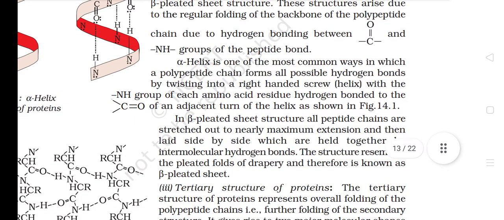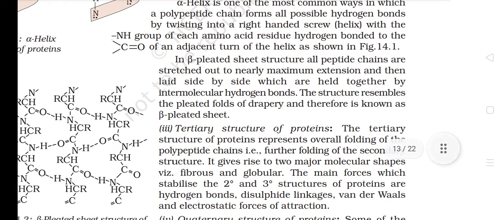Alpha helix is one of the most common ways in which a polypeptide chain forms all possible hydrogen bonds by twisting into a right-handed screw helix with the NH group of each amino acid residue hydrogen bonded to the carbonyl of an adjacent turn of the helix. In beta pleated sheet structure, all peptide chains are stretched out to nearly maximum extension and then laid side by side, which are held together by intermolecular hydrogen bonds. The structure resembles the pleated folds of drapery and therefore is known as beta pleated sheet.